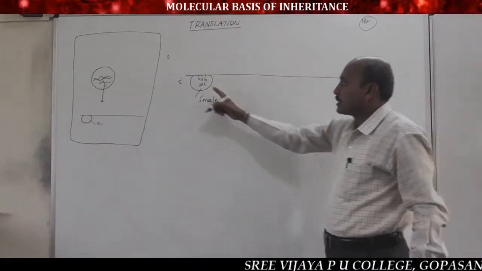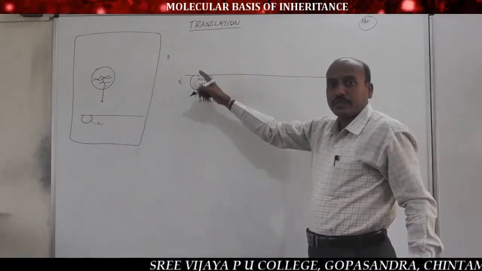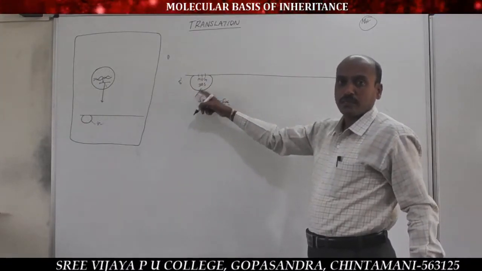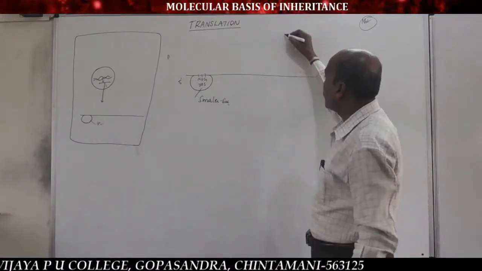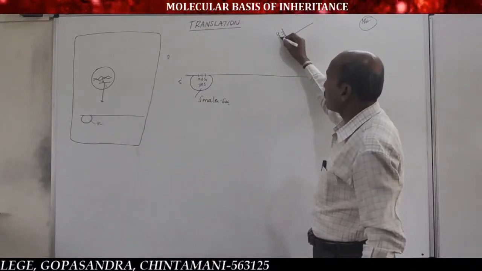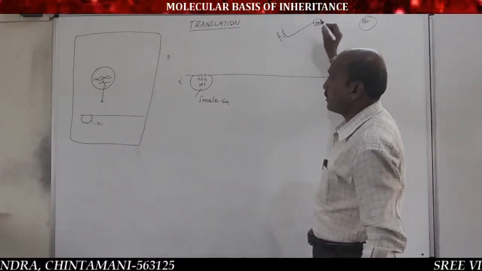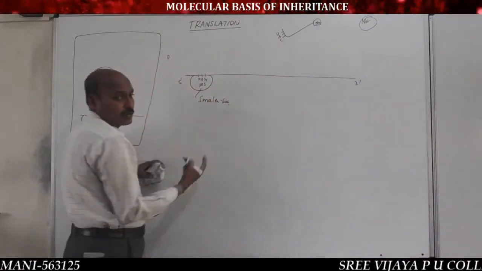So chain initiation begins with the help of the initiator codon AUG. It codes the methionine amino acid carried by tRNA with the UAC anticodon. For example, this is the methionine amino acid carried by tRNA with UAC anticodon.